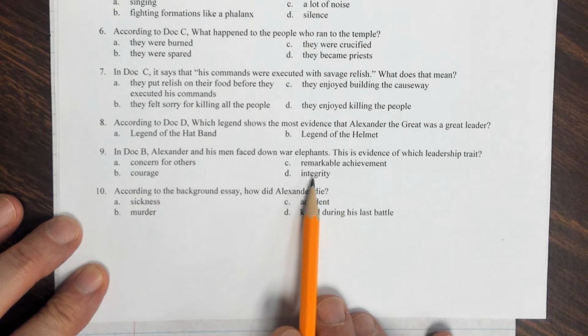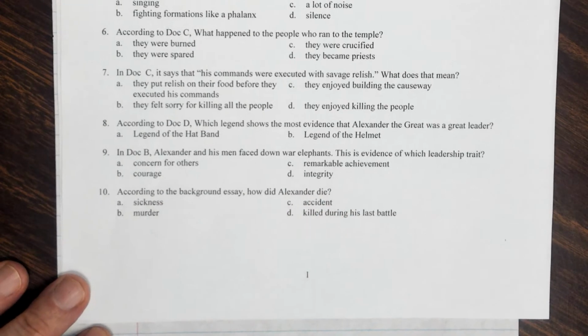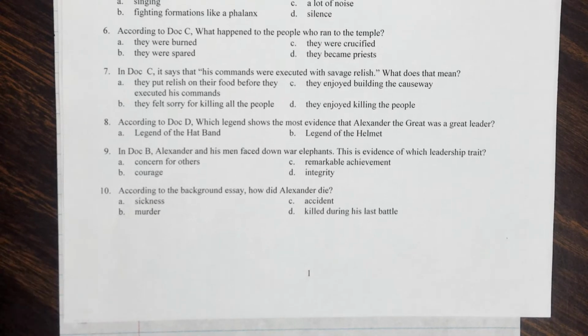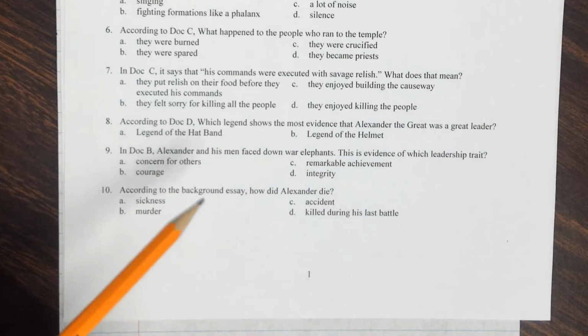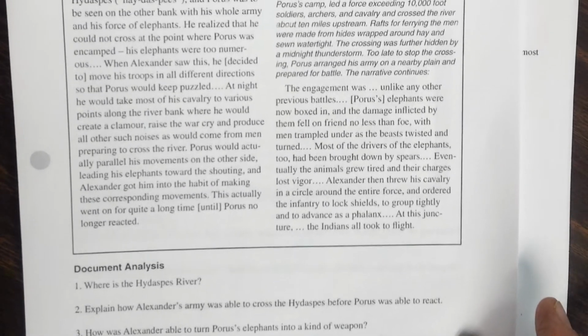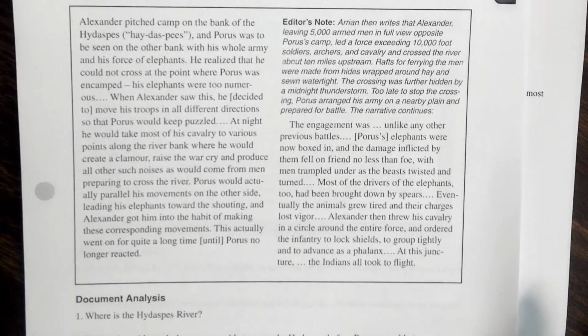Or is it evidence of integrity? If you want to look at that, it's in document B, and you can read that again. Right here. No, that's document C, sorry. Document B. All right, you can look at your own document, or you can look at mine.